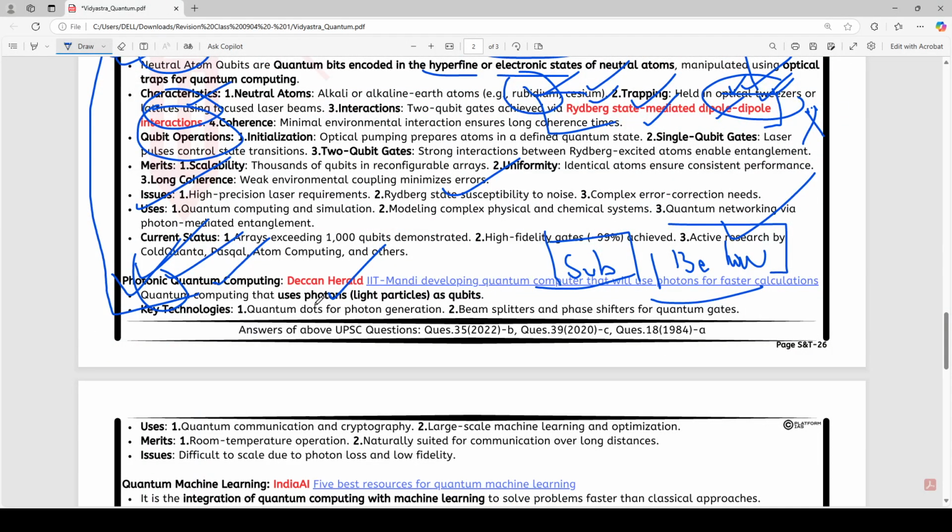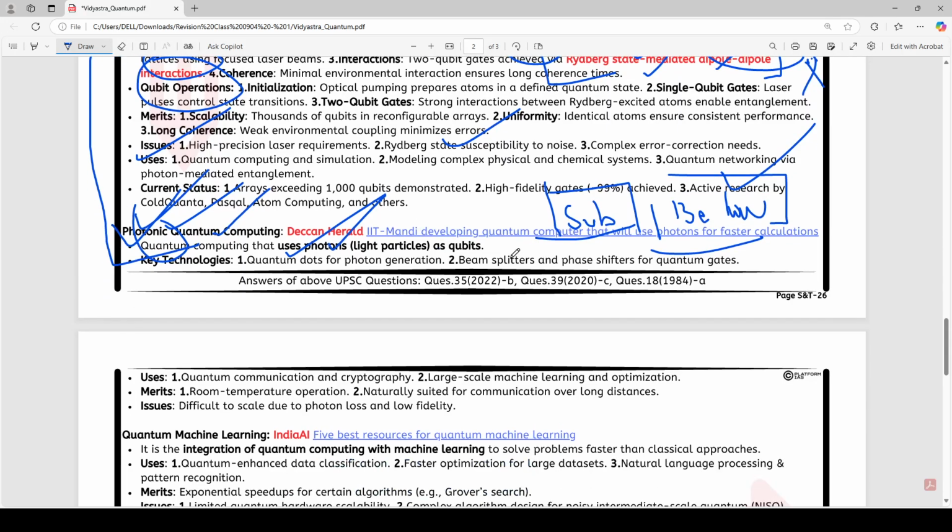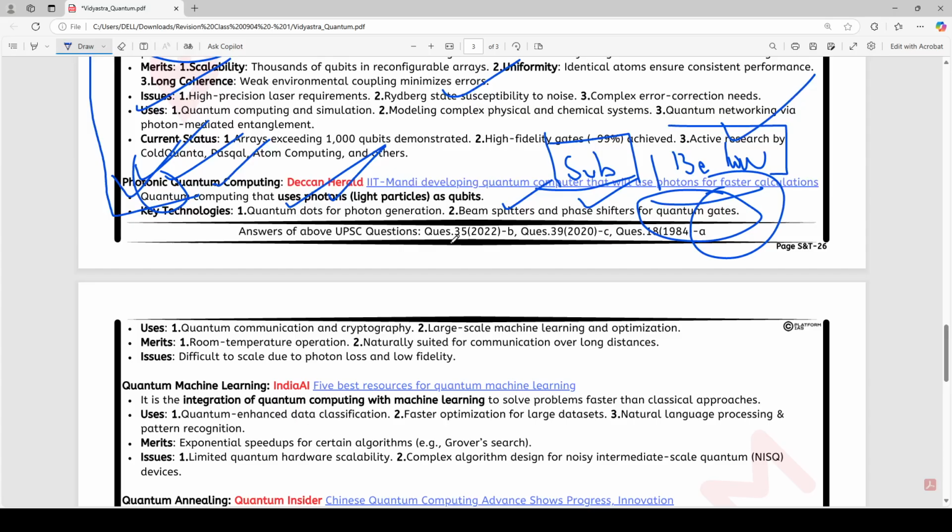So you will simply find that quantum dots are used for photon generation, and beam splitters and phase shifters for quantum gates. Okay, what are beam splitters and phase shifters? Again, optical devices. Gates, like in electronic systems, gates are created using bits, the passing of information, the AND gate, OR gate, NOR gate, all those are the gates it is talking about. Okay, so that much you must know.